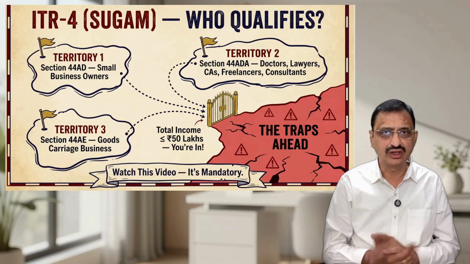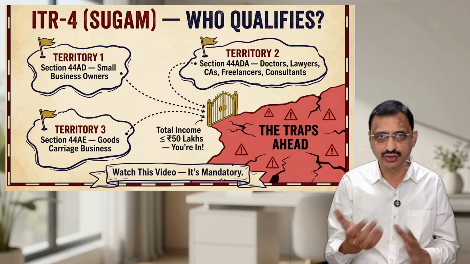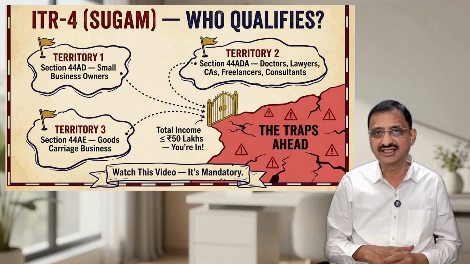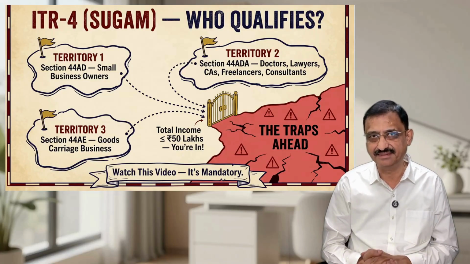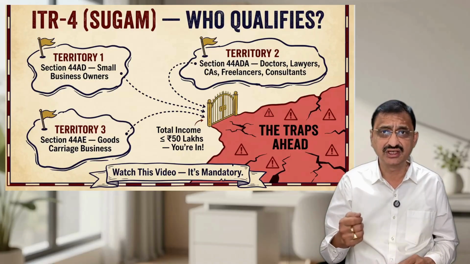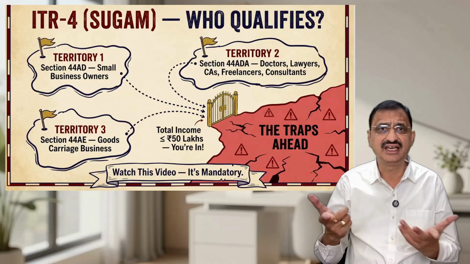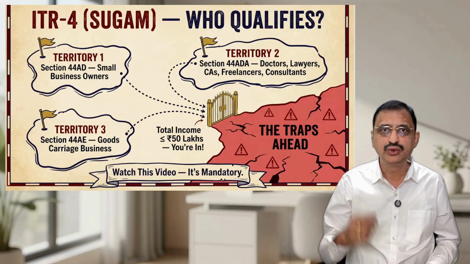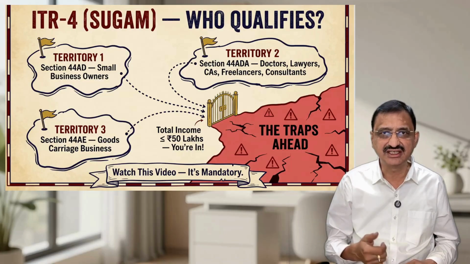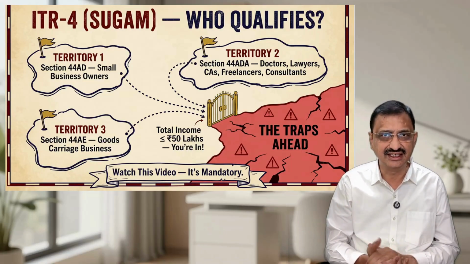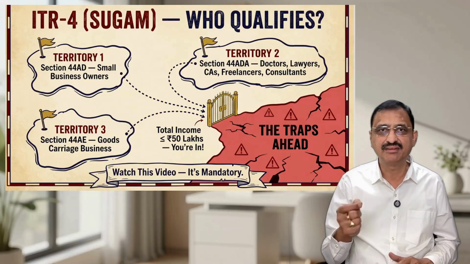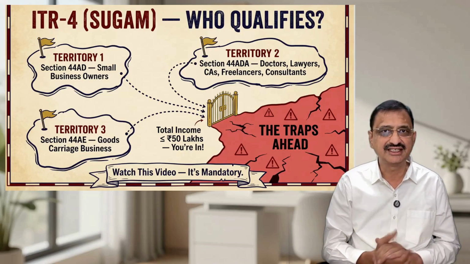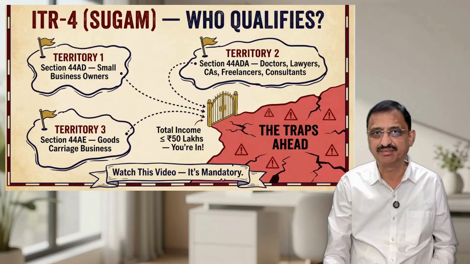ITR-4, also called SUGAM, is for you if you are a small business owner using presumptive taxation under Section 44AD. You are a professional like a doctor, lawyer, CA, freelancer, or consultant under Section 44ADA. You run a goods carriage business under Section 44AE. Your total income is up to 50 lakhs. If that's you, this video is mandatory. Let's go into the traps.